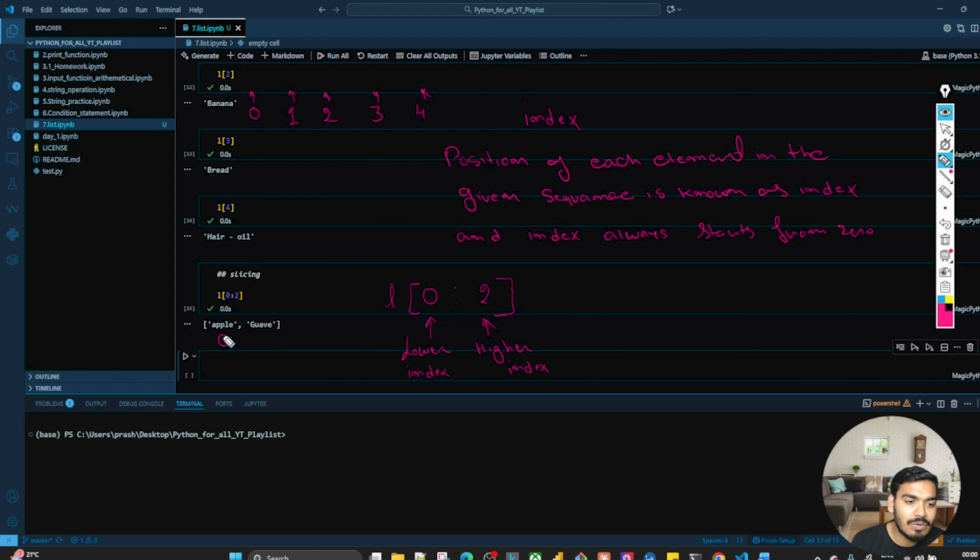That is 0 and this is 1. So where is the second position index element? Whenever you give the range, let's say 0 to 2 or whatever, lower to higher, it's always, this is a thumb rule, guys, please always remember this. Whenever you give the range from lower to higher index